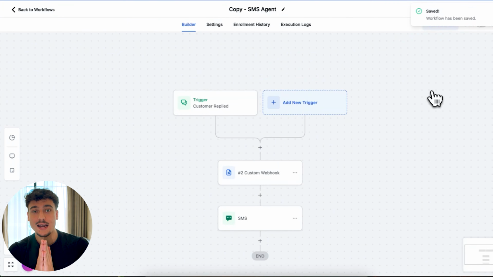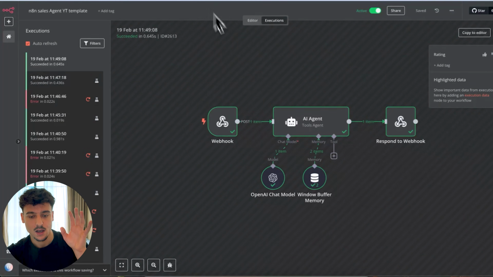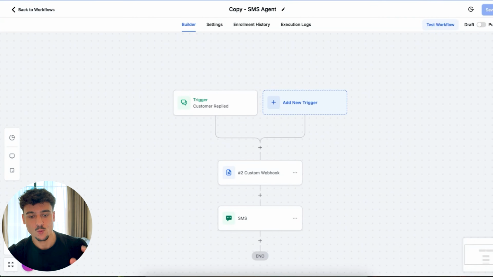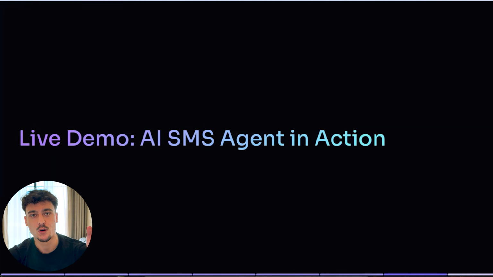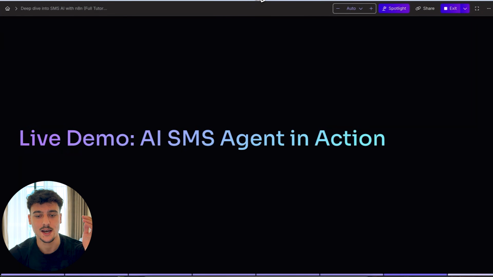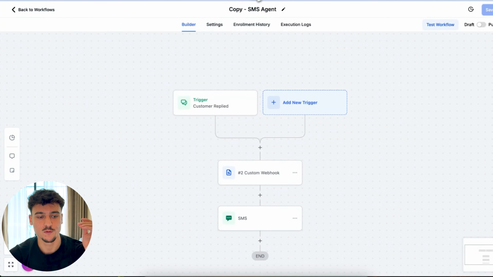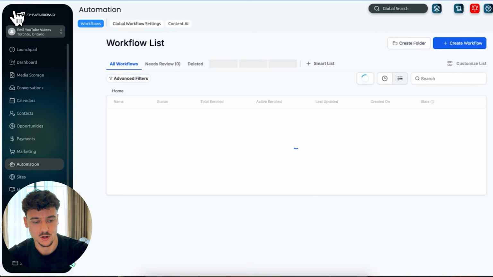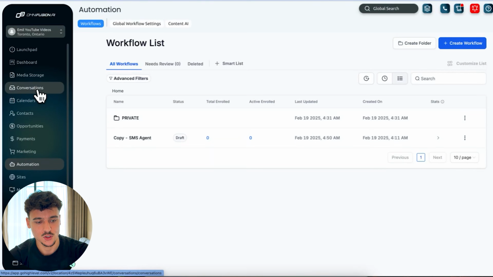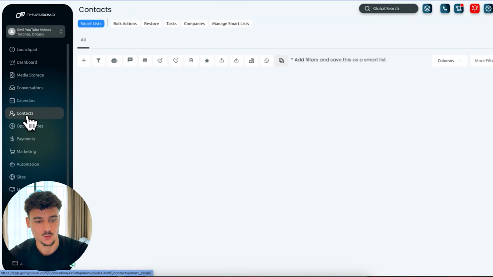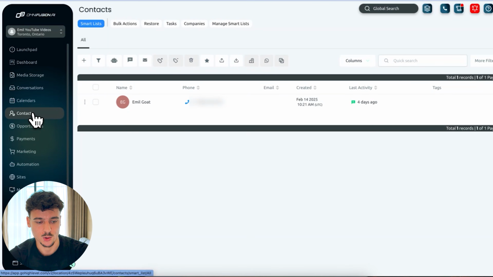And we now actually have a working SMS AI agent, a sales agent, inside of n8n, which is successfully connected to GoHighLevel. Now let's actually do a live demo for this and show you guys the AI agent in action. So what we're going to do for this is go back to the workflow. We're going to go to conversations, or actually, in your case, you won't be able to see conversations. So we're going to go to contacts. We're going to select the contact that we just made, click on it.